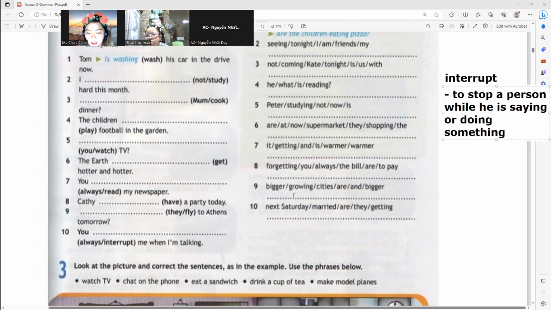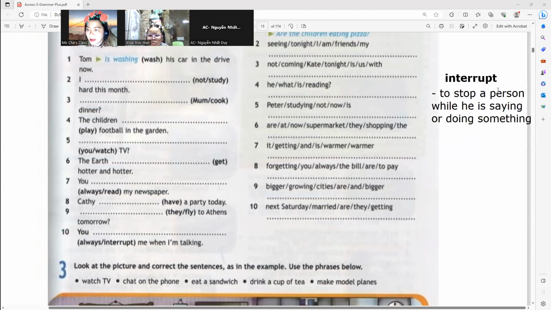All right. The simplest explanation is this. Elsa, I want you to read it. Interrupt: to stop a person. Hi, Elsa. So that is interrupt, because I am interrupting you while you are still speaking. You get it? Yes. Okay, but this one, try to read it again. Interrupt: to stop. Hi, Elsa.